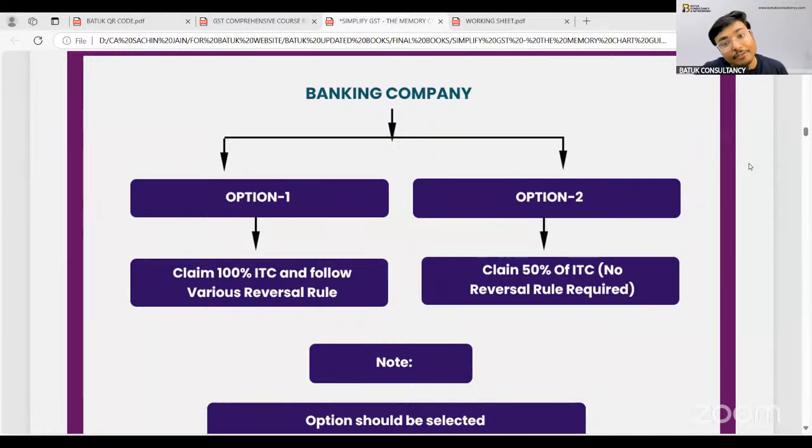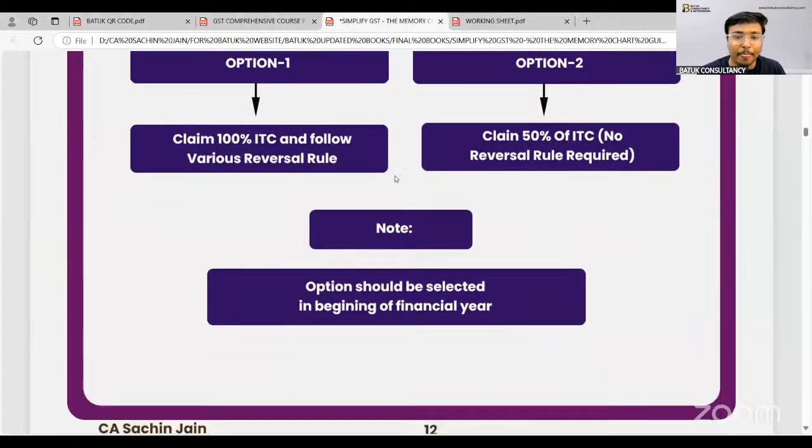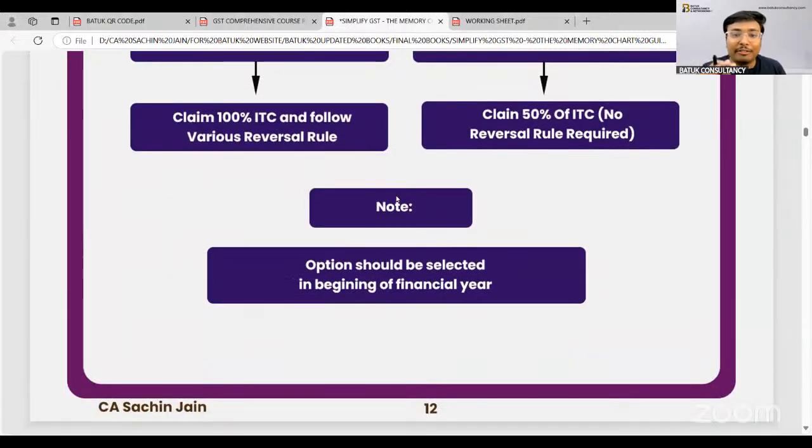So that is the thing we need to keep in our mind. Yes, in case of exempted, we have to claim and then we have to reverse the input tax credit. For banking companies, they have been given the option that you can go for the normal mechanism. In that case, you have to follow rule 42, 43, and you can also go for the optional scheme in which you just need to claim 50% of your input tax credit and there is no requirement to make any adjustment from the perspective of 42, 43.